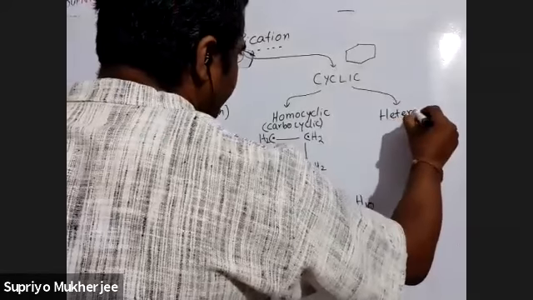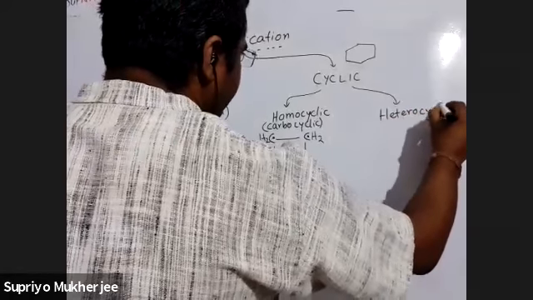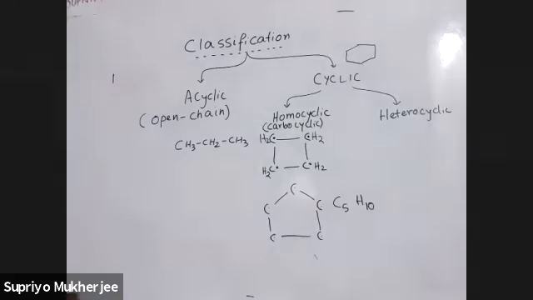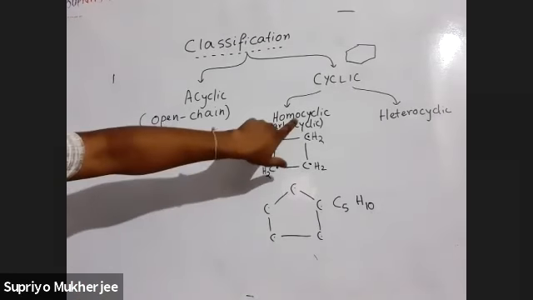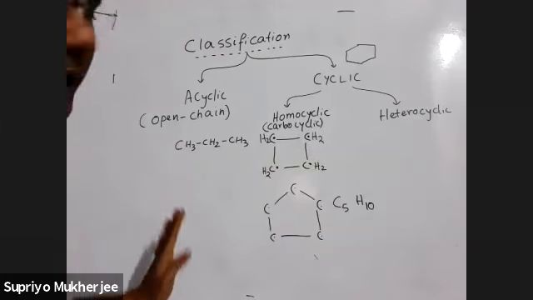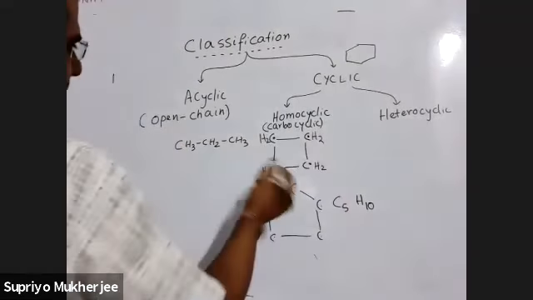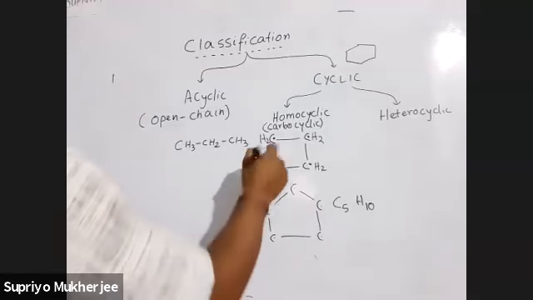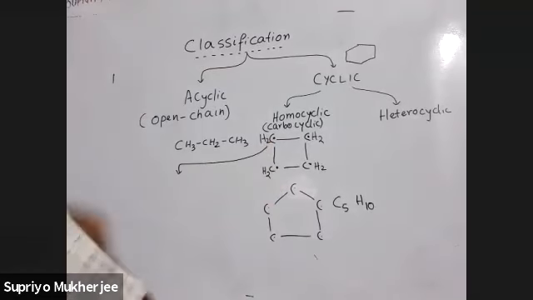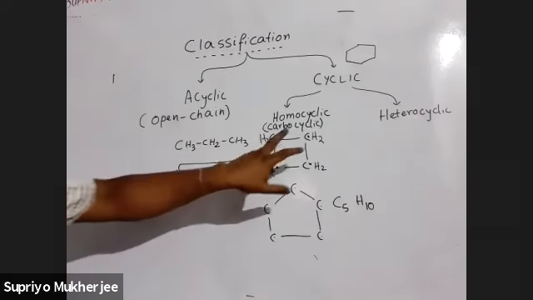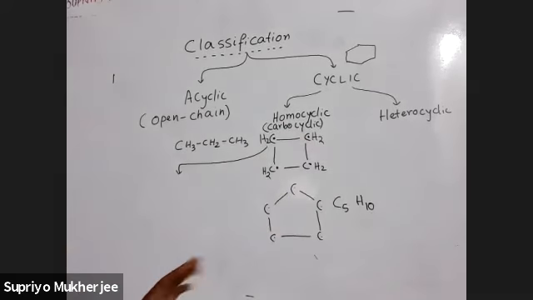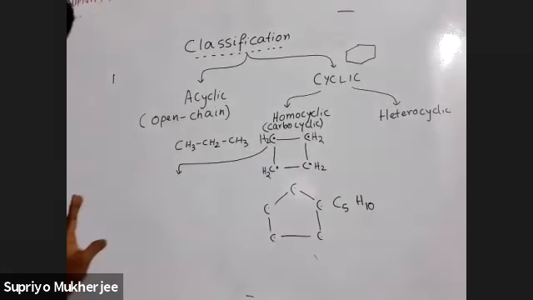So before we go into heterocyclic, first of all, let us divide this homocyclic. Let us basically complete this homocyclic. After that we will go into heterocyclic. So I don't have any space. If you have, you can do it here, but I don't have, so I'll take it this way. So what is homocyclic compound? If you don't understand, tell me. What is homocyclic? We know every point has carbon, right? Every vertex.